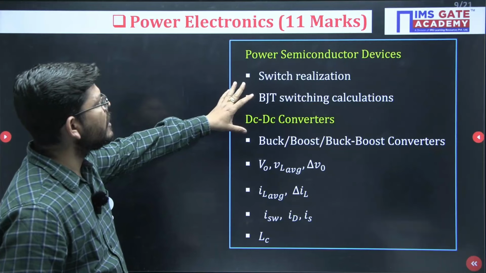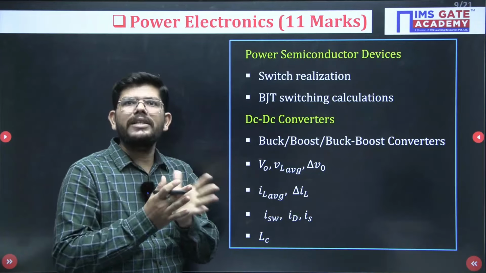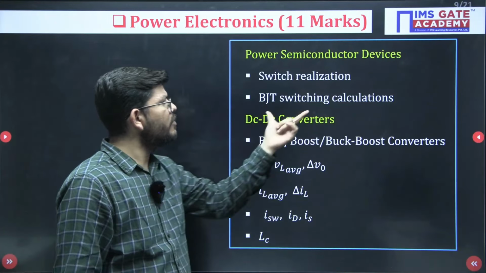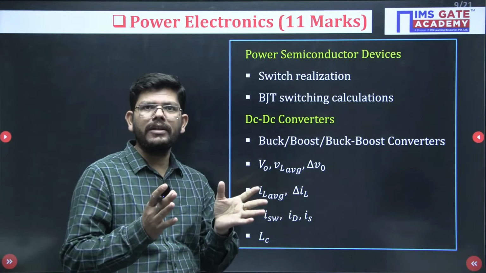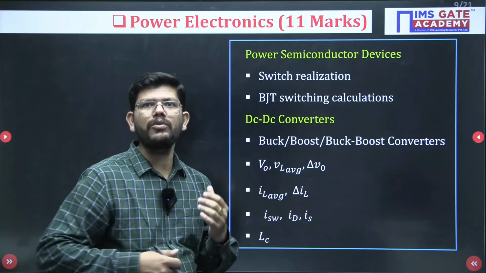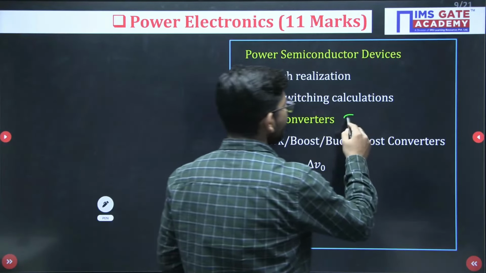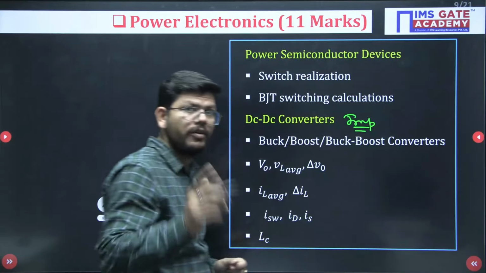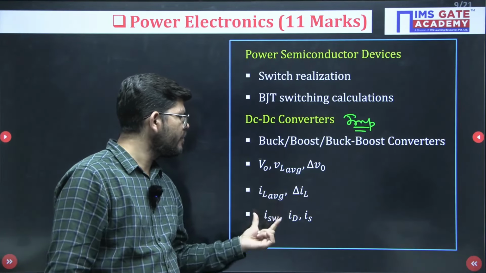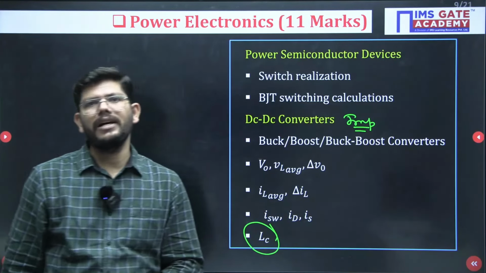From power semiconductor devices, just prepare switch realization of each and every switch and their parallel and series combination of switches. Switch applications, okay. BJT switching calculation for an ideal case, we can use a direct formula, and if suppose it is not an ideal characteristic, how to calculate switching losses, practice those. Then when it comes to DC to DC converter, this is very important this year. It will give you 2 questions, okay. So practice all the formulas related to V naught, VL average, del V naught, IL average, del IL, switch current, diode current, source current, and very important is the critical inductance, okay.